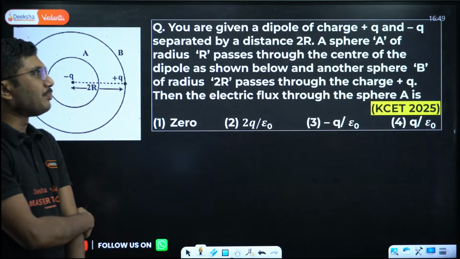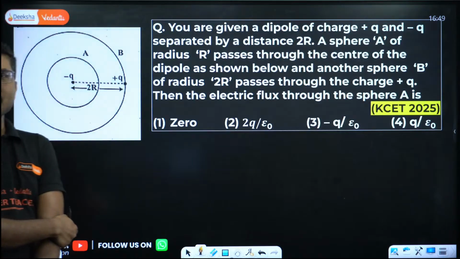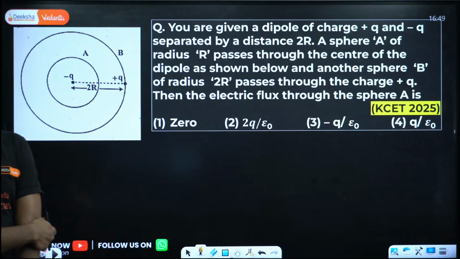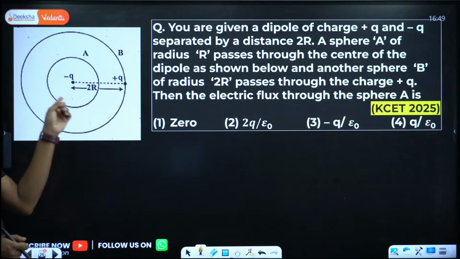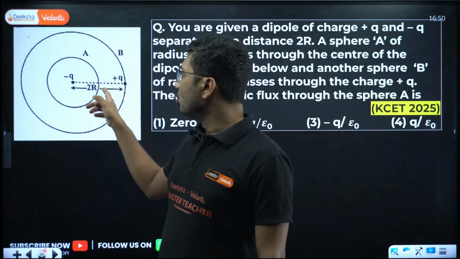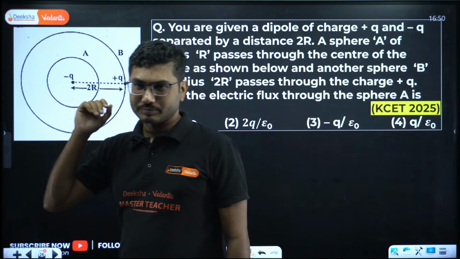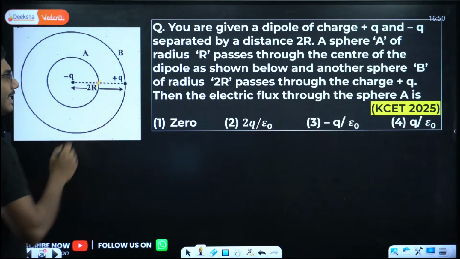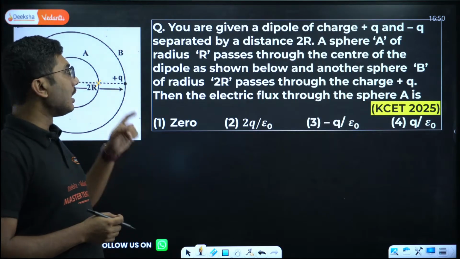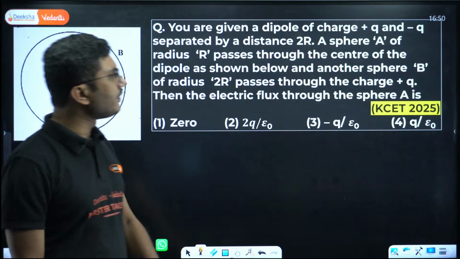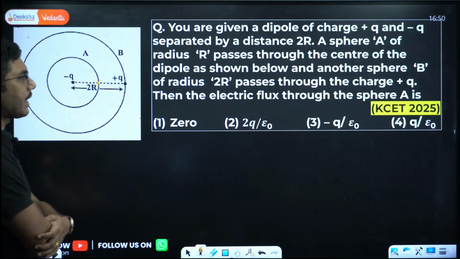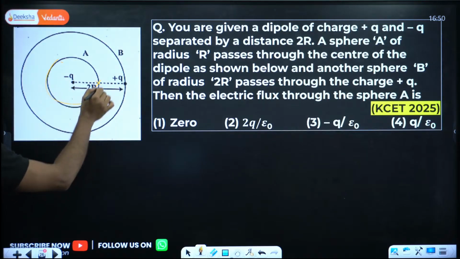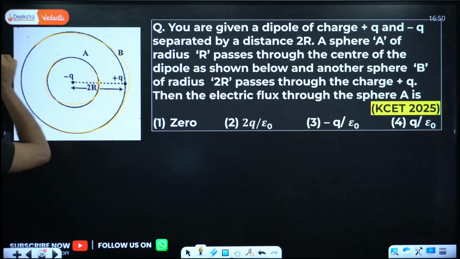You are given a dipole of charge plus q and minus q separated by a distance 2r. A sphere A of radius r passes through the center of the dipole. So this is the center. This point is the center of the dipole, as shown below, and another sphere B of radius 2r passes through the charge plus q. So this one passes through the center, this one passes through the plus q charge.